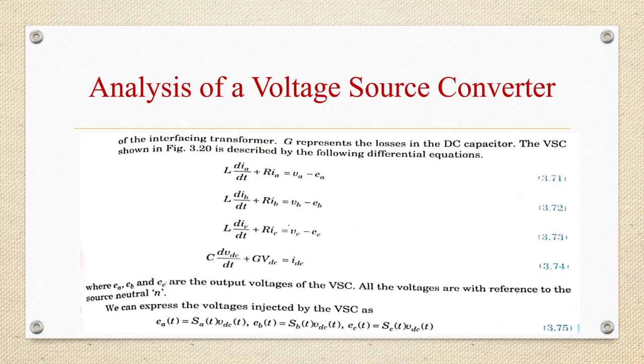We can express the voltages injected by the VSC as EA(t) equal to SA(t) VDC(t), EB(t) as SB(t) VDC(t), and EC(t) as SC(t) VDC(t).